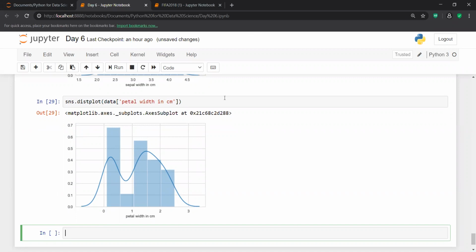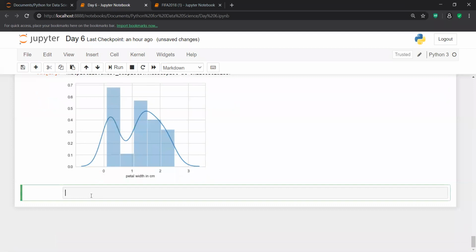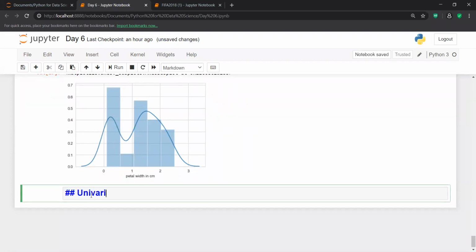On a single column, if I try to make some kind of analysis, that is called a univariate analysis. So guys, just try to make some univariate analysis and gain some insight from it.